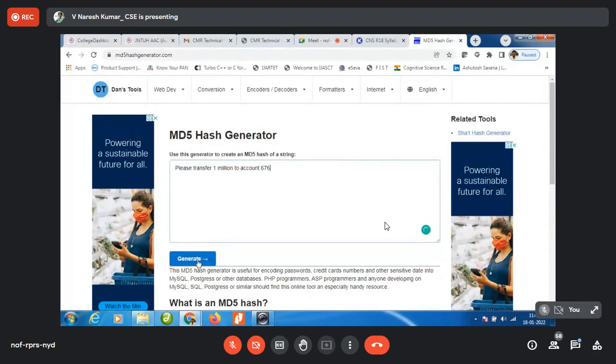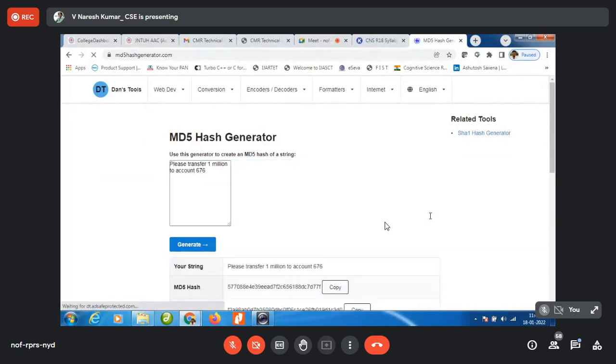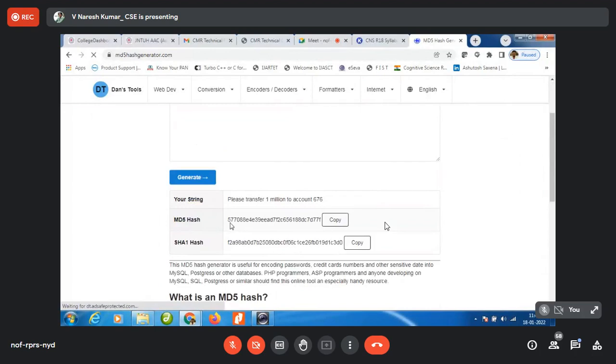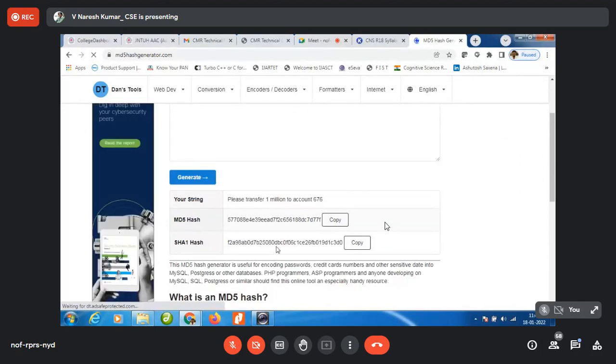Okay. Now I am generating the hash. The hash was generated. This MD5 hash is 128 bits.